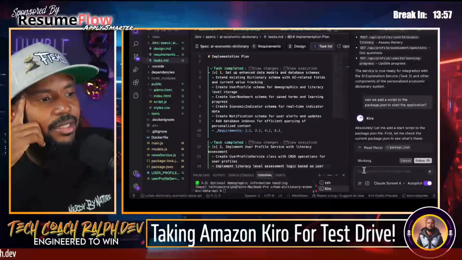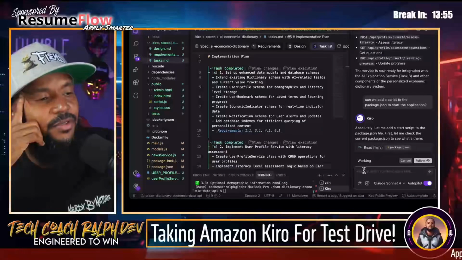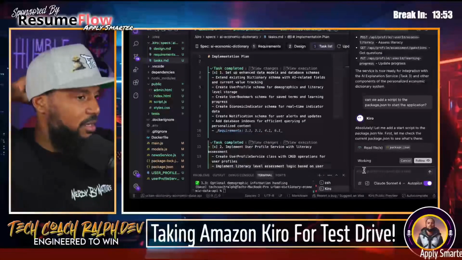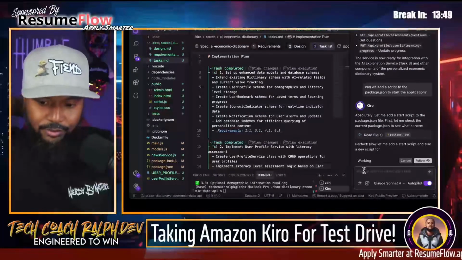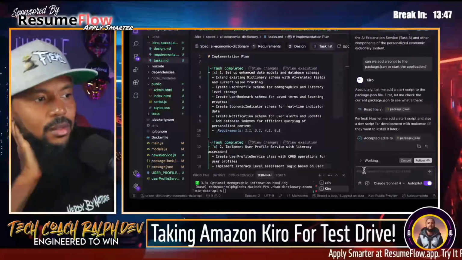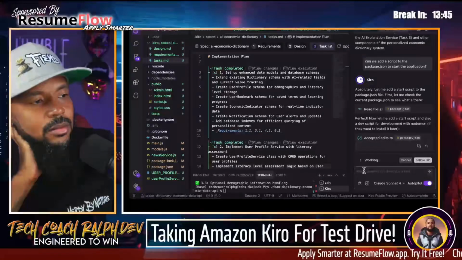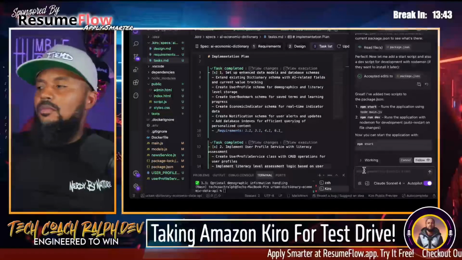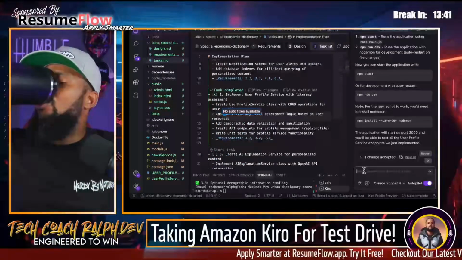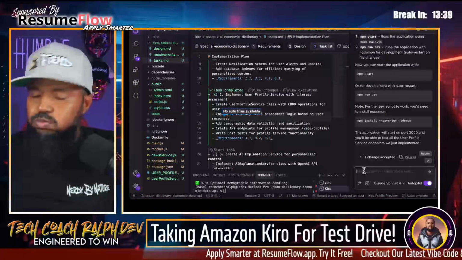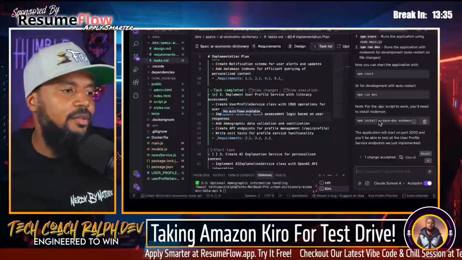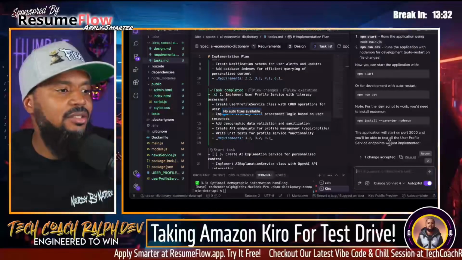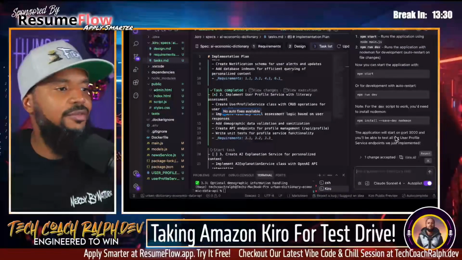Let me add a start script to the package.json. First, let me look at the current package to see what's there. Let's see. The application will start on port 3000. You'll be able to test the user profile service endpoints we just implemented.